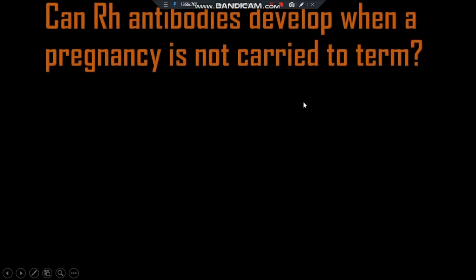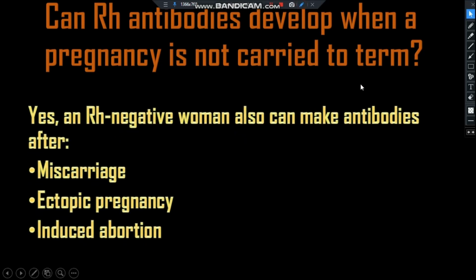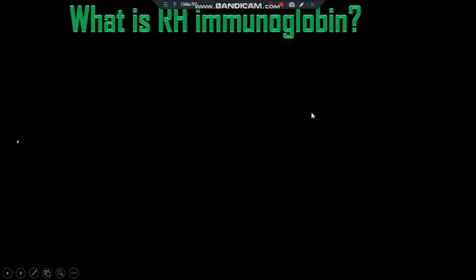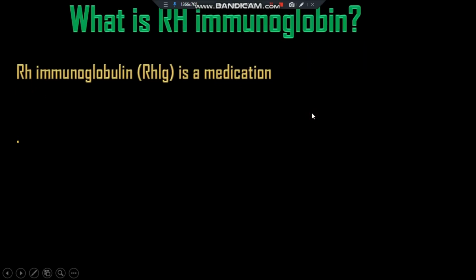Can Rh antibodies develop when a pregnancy is not carried to term? Yes. An Rh negative woman can also make antibodies after a miscarriage, ectopic pregnancy and induced abortion. What is Rh immunoglobulin? Rh immunoglobulin is a medication.